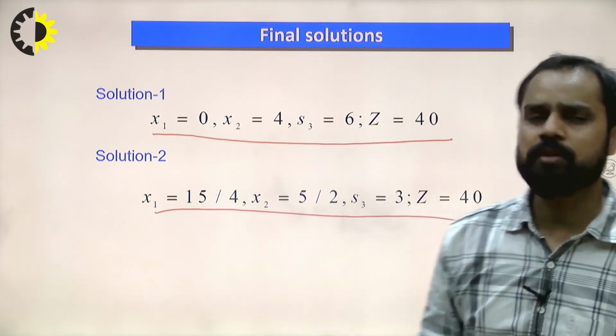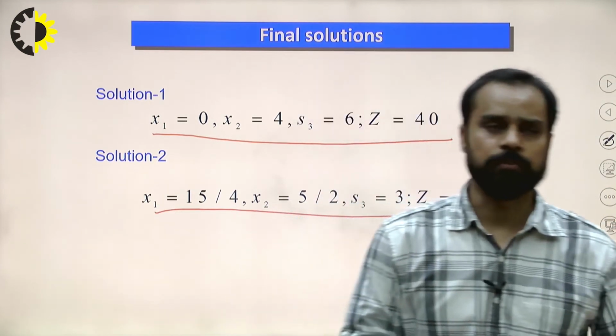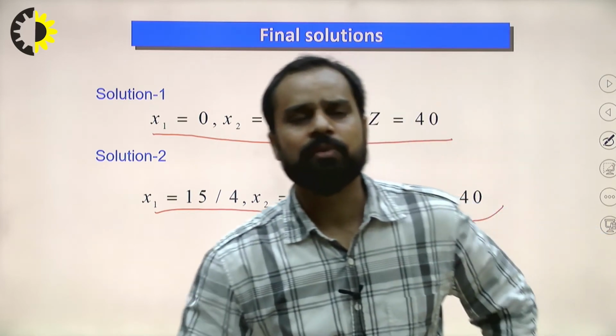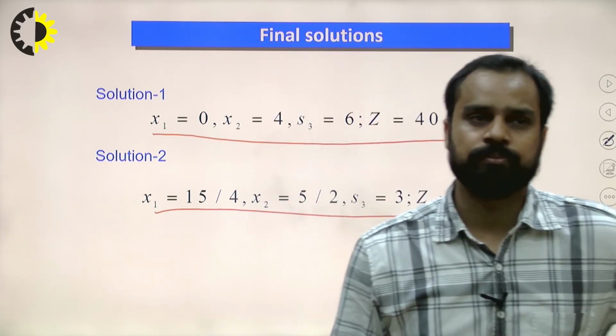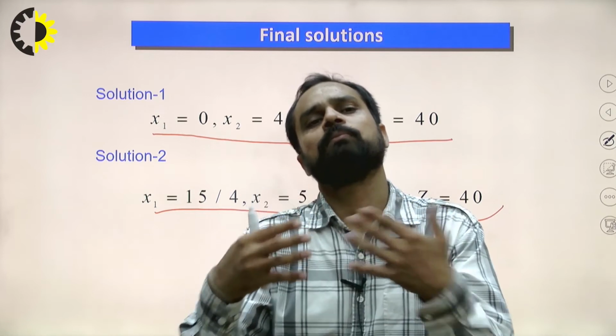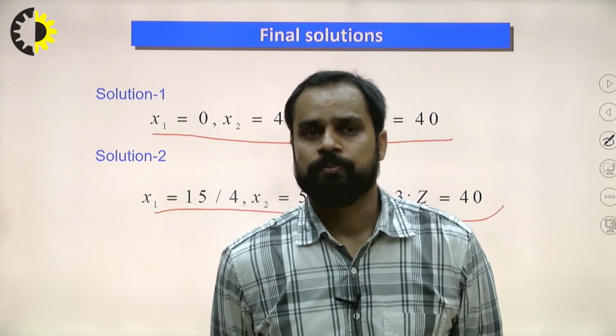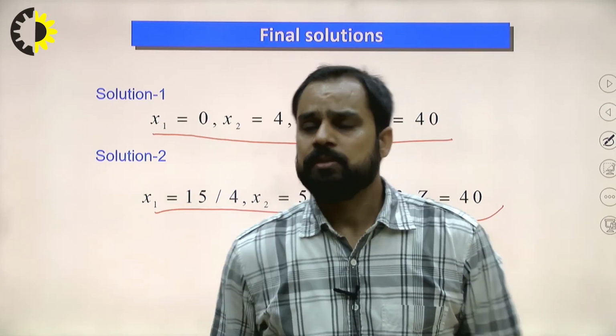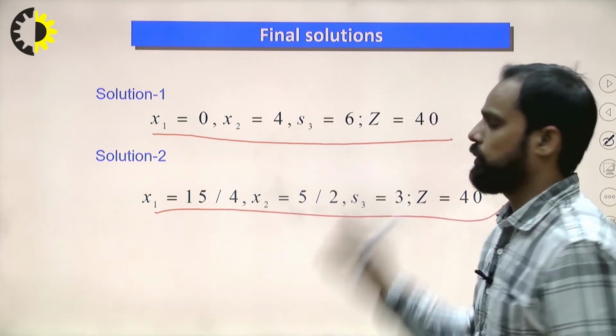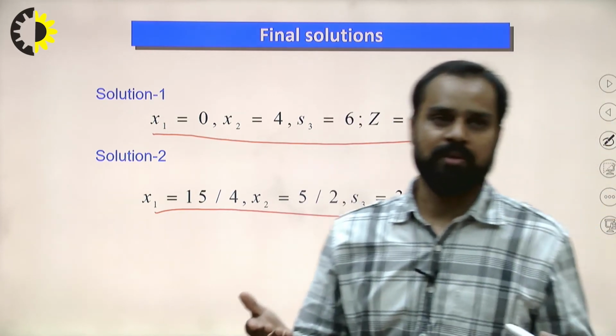So solution number 1 is this, solution number 2 is this. What is the meaning of that? We have multiple optimal solutions. The meaning is simple: for one problem we have more than one solution. And now, if I compare both solutions, we can also find out which one is better.